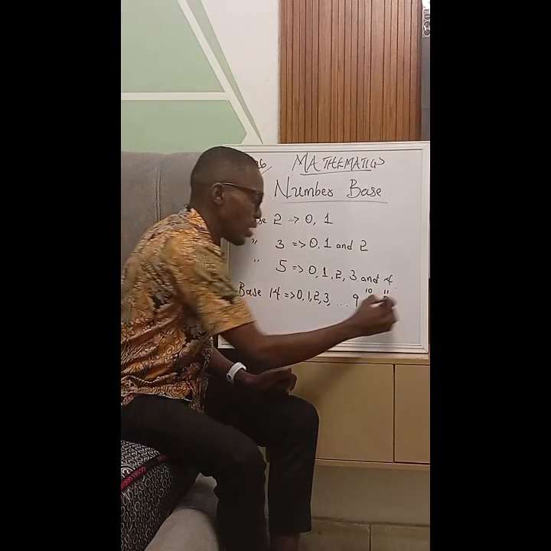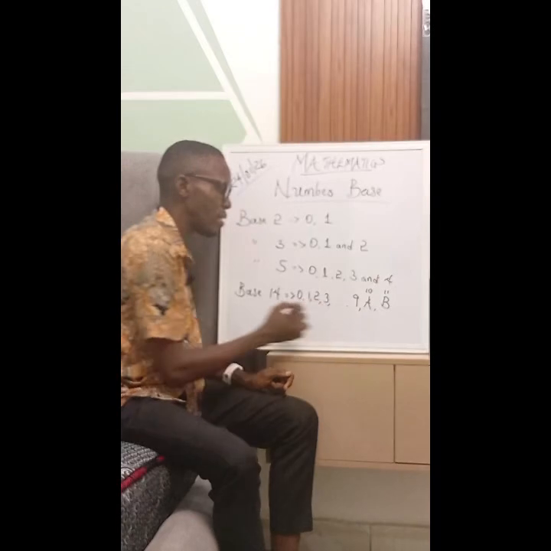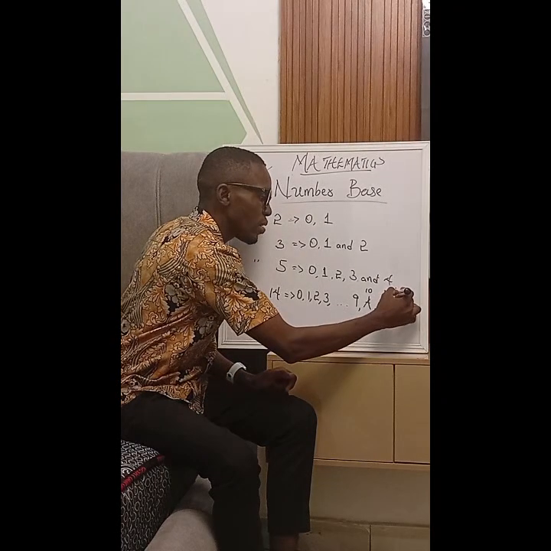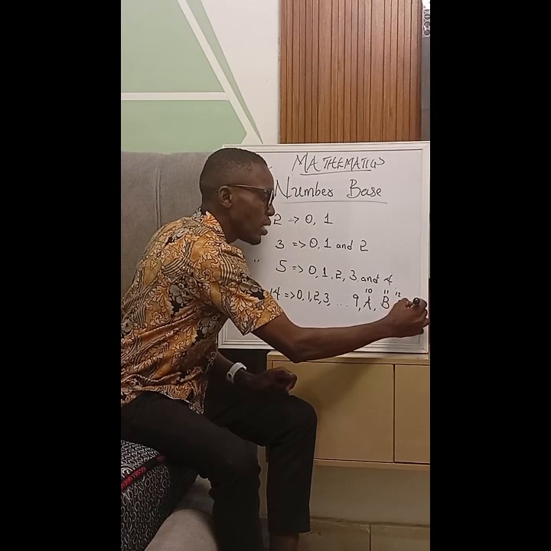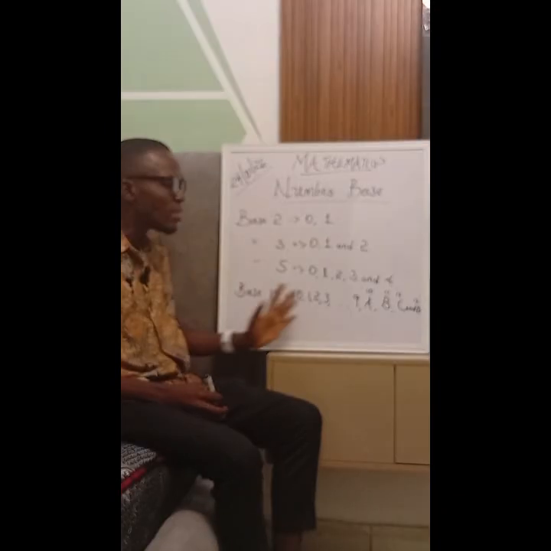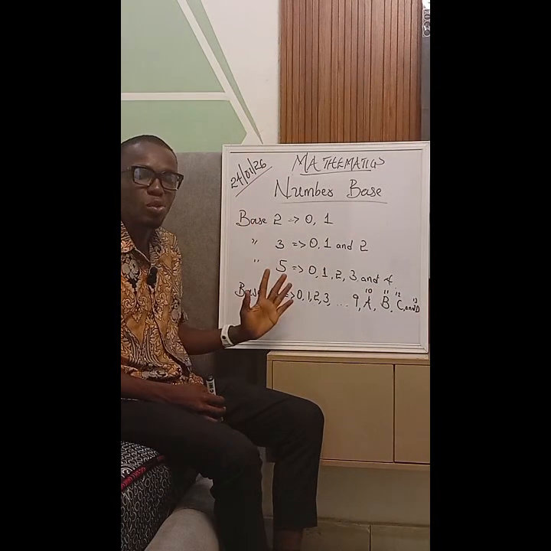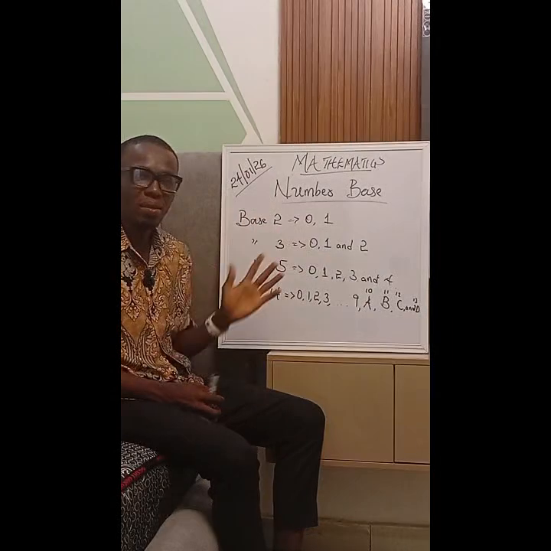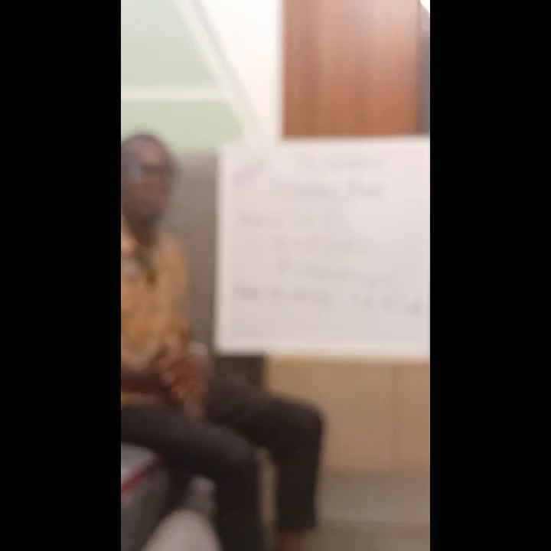B is representing 11. Note, I'm going to stop at where? 13. C is representing 12. And then I'll have D, which represents 13. And that's where it's going to stop. So this is how you represent your numbers on number bases. So this has to do with the presentation of number bases.